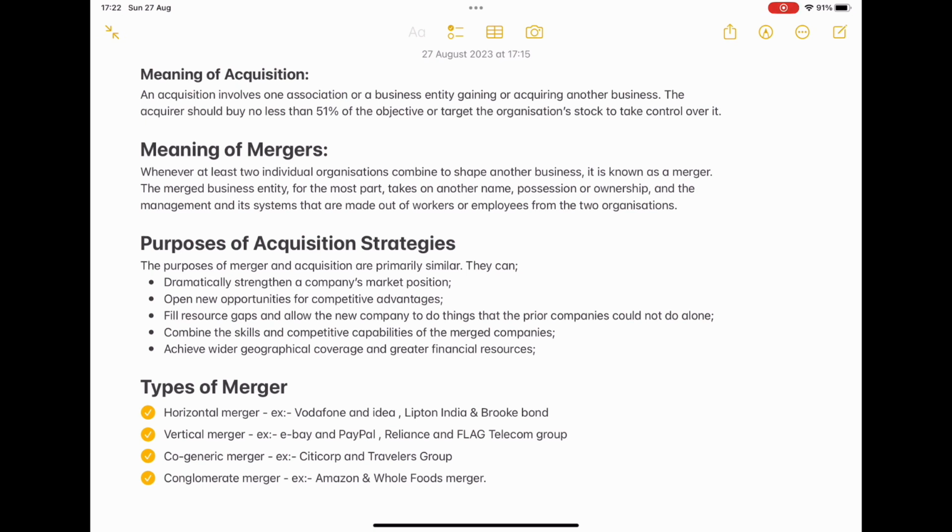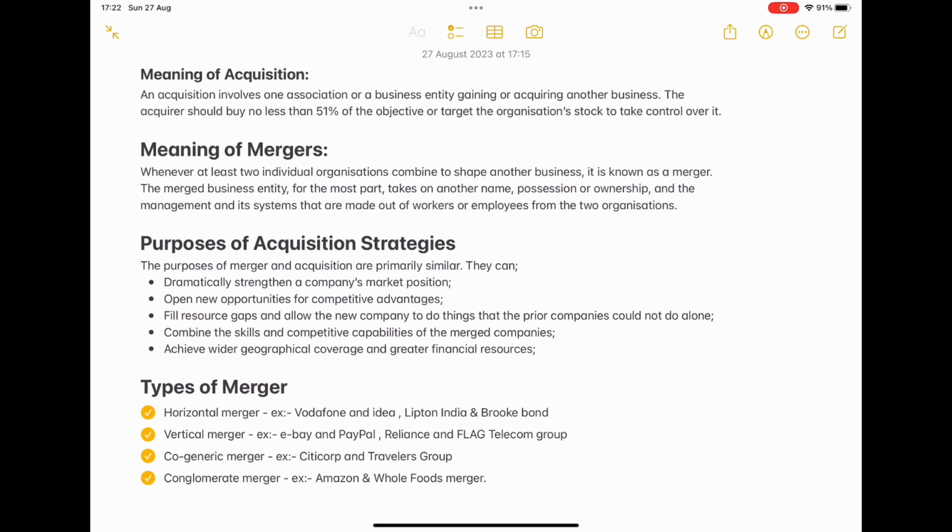So, the meaning of acquisition: an acquisition involves one association or business entity gaining or acquiring another business. The acquirer should buy no less than 51% of the target organization's stock to control it.